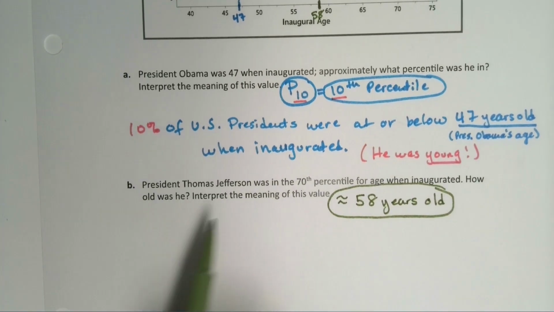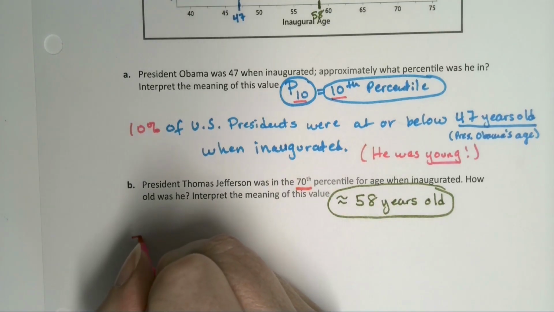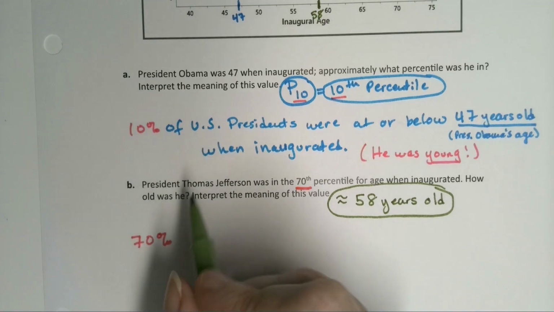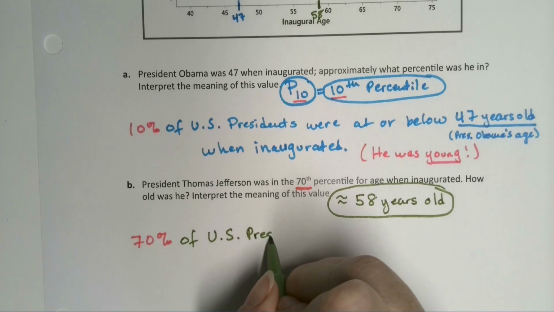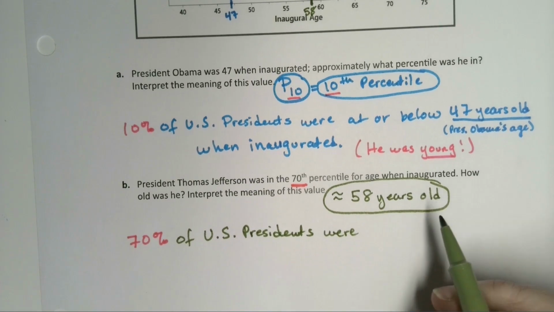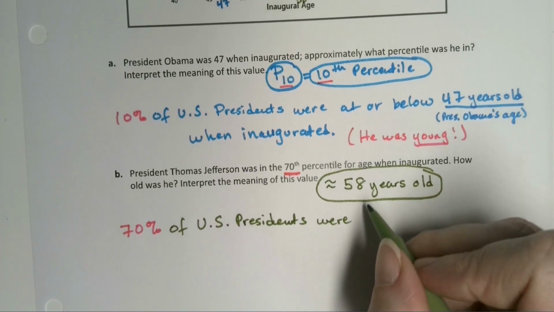Now we need to interpret the meaning. So we know his percentile was 70. So you say 70% of U.S. presidents were, and then you could use the at or below, or you could use the less than or equal to, either way.